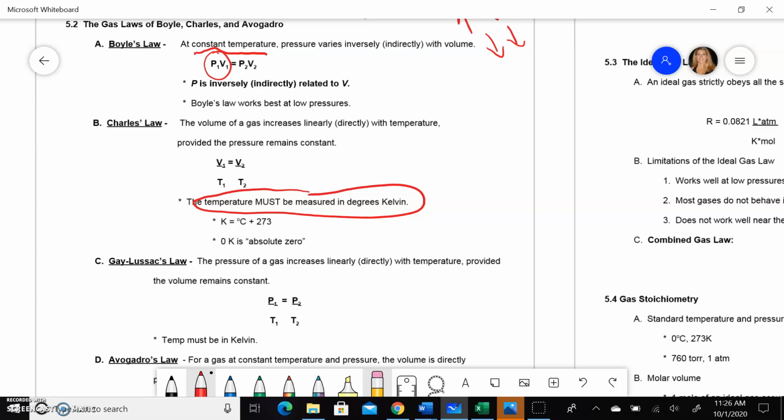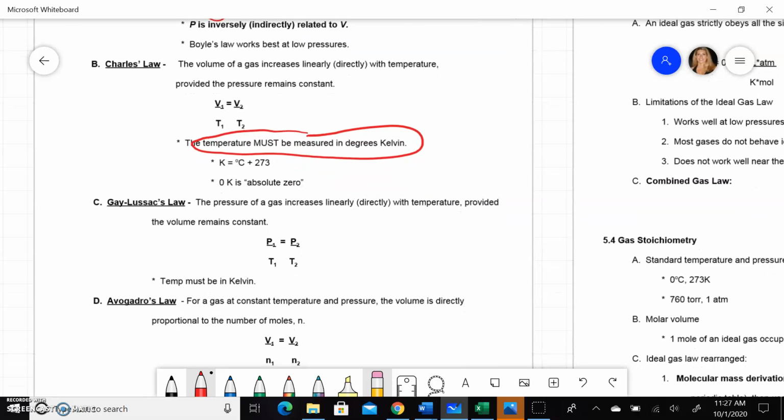0 degrees Kelvin is called absolute zero, and it doesn't exist. We've never achieved absolute zero. That would mean that we're getting the particles to stop completely, and we just can't do that. There's always a way for energy to reach the particles, so they're never going to stop moving completely. So absolute zero, 0 degrees Kelvin, does not exist, which is why it's okay to use Kelvin there. So you'll be given your temperature in Celsius because that's what our thermometers are in, and just make sure that you add 273 before you calculate it.